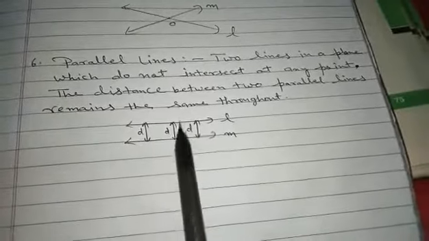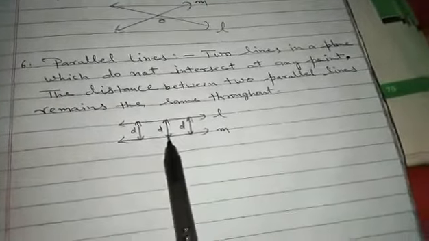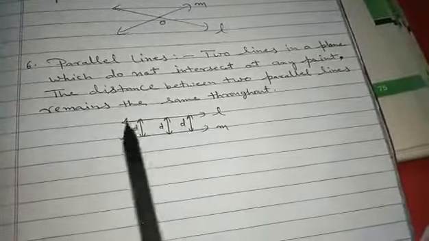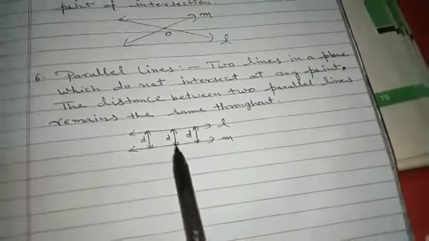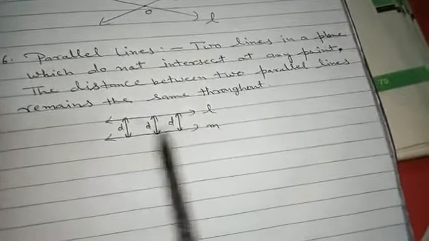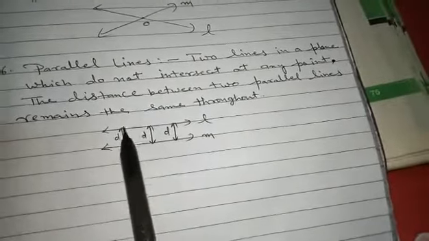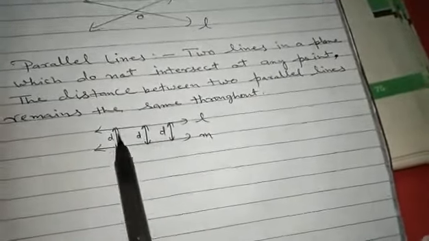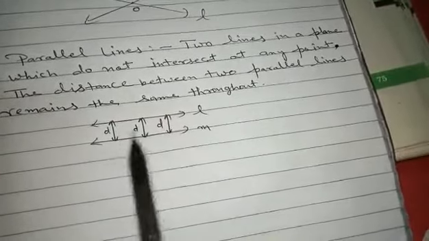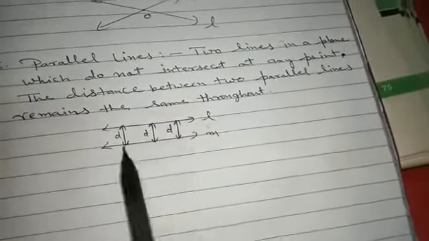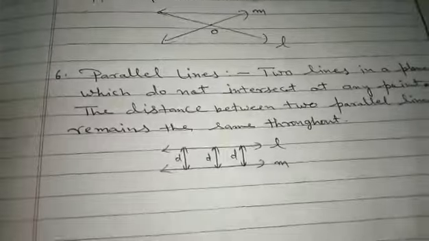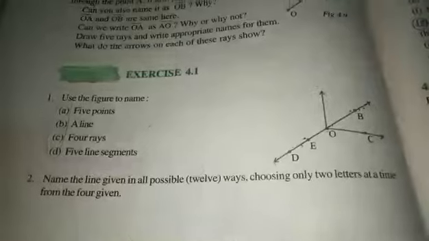For example, railway tracks are parallel. The edges of a bench, table, rivers are parallel. They never meet. And the distance between two parallel lines is the same throughout. Everywhere you can see the distance between L and M is constant. So parallel lines are clear.